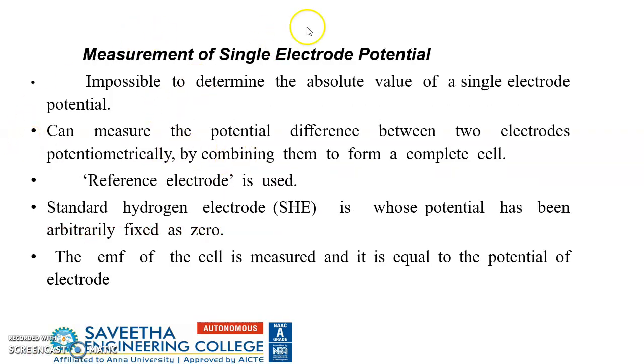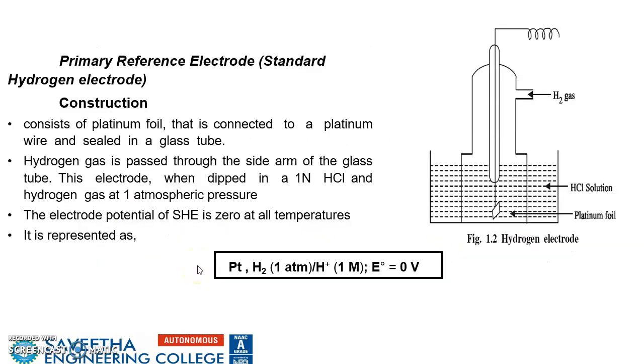So how do we measure the single electrode potential? It is impossible to determine directly the absolute value of a single electrode potential, so we need to use a reference electrode. Most probably we make use of the standard hydrogen electrode, otherwise known as SHE, whose potential has been arbitrarily fixed as 0. This is the construction of SHE, the primary reference electrode.